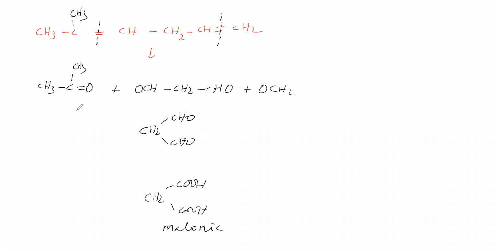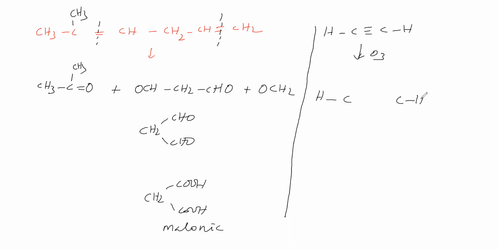So we have seen how alkene undergoes ozonolysis. Next, alkyne undergoing ozonolysis, that we'll see. Now we will take acetylene and react it with ozone. We write HC and here also CH. Ozone means you write 3 oxygens, and oxygen makes 2 bonds.